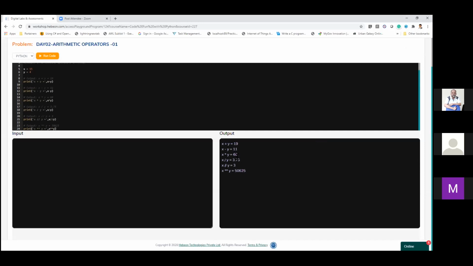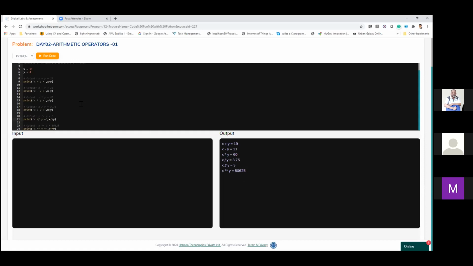And see this one: if you do X divided by Y, you are going to get the value in decimals. When you use a double slash, what happens? You get a truncated value, it is not going to give you the remainder, the remaining decimals.